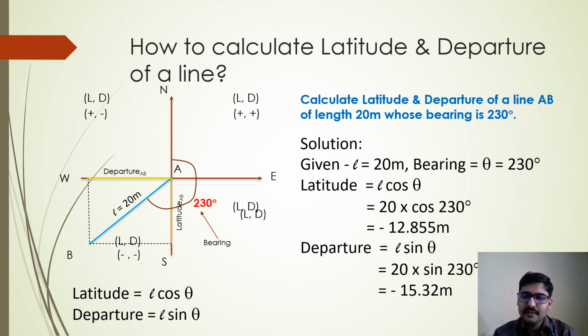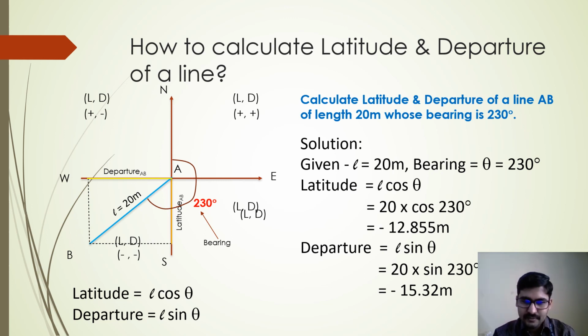Given the length of the line as 20 meter and the bearing of the line as 230 degree, latitude has the formula L cos theta. L is 20, theta is 230 degree. So 20 cos 230 comes out to be minus 12.855 meter.